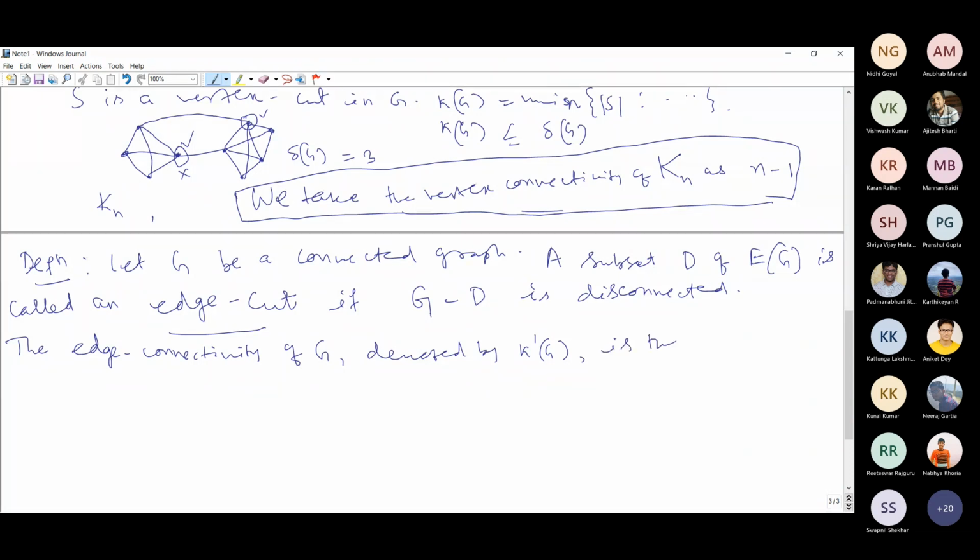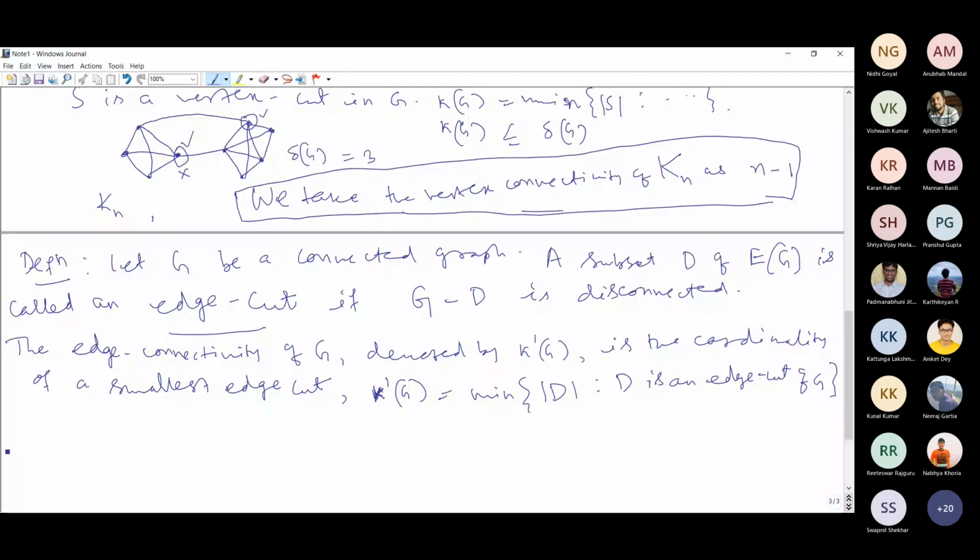I mean, this kappa prime G is equal to the minimum of the cardinality of D, where D is an edge cut of G. So this is called the edge connectivity of a graph G. And analogous to the cut vertex, if removal of a single edge makes the graph disconnected, that single edge is called a cut edge or a bridge.